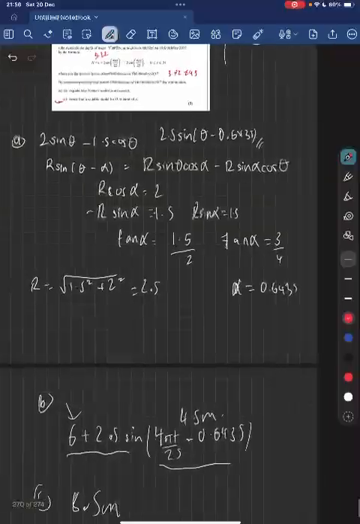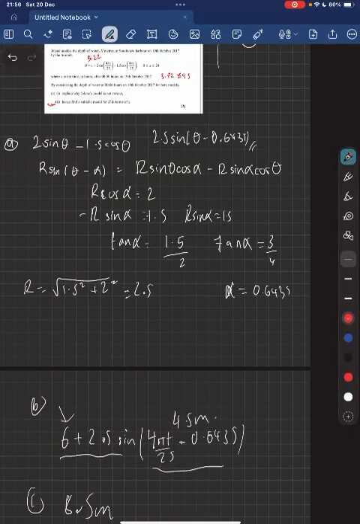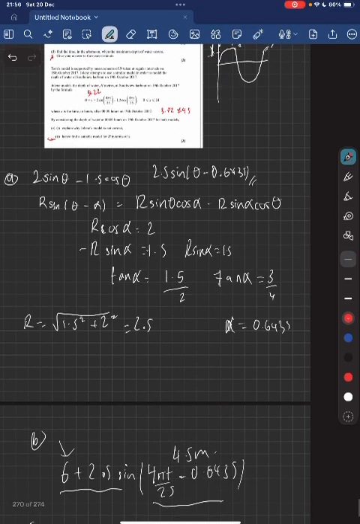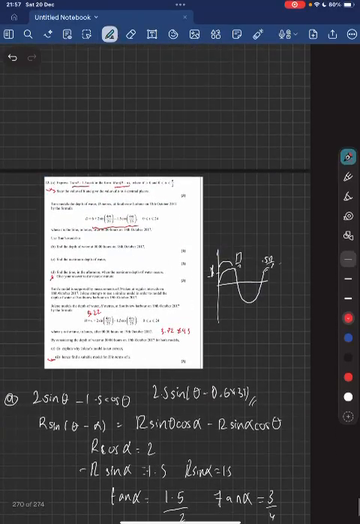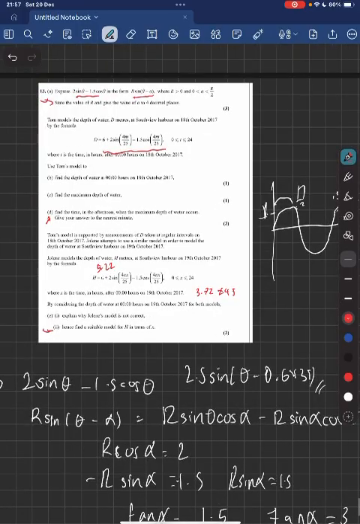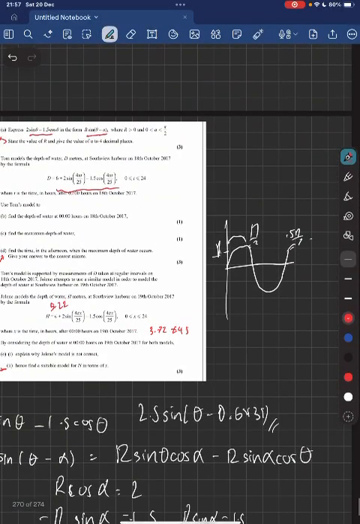So what we're going to do is 6 plus 2.5 sine of 4 pi t over 25 minus 0.6435. And then if we let t equal 0, we get 4.5, okay, as our starting depth, because that's when time is 0. Now the maximum depth, we need to think of the function of sine. The function of sine is maximized at 1.